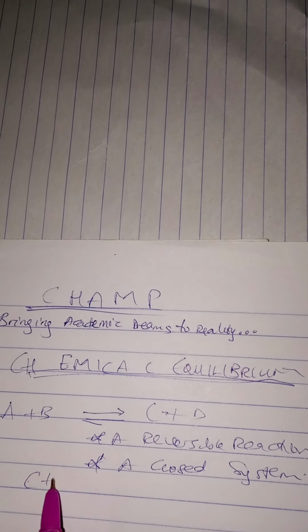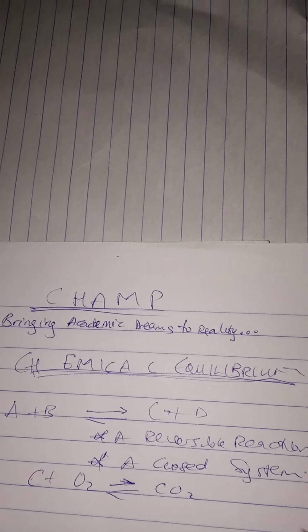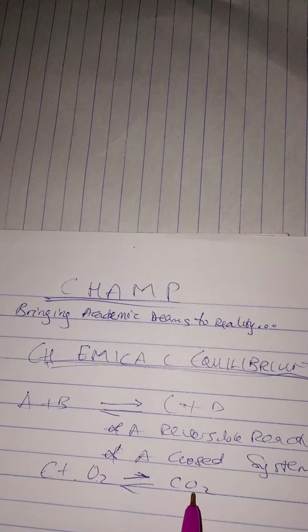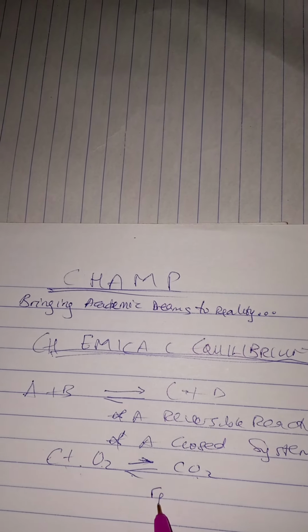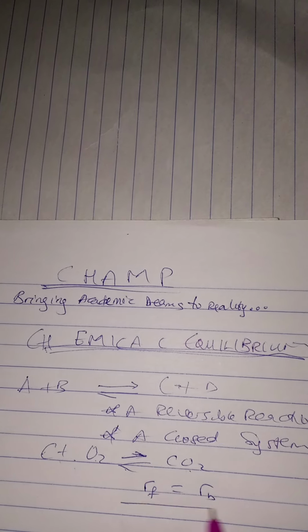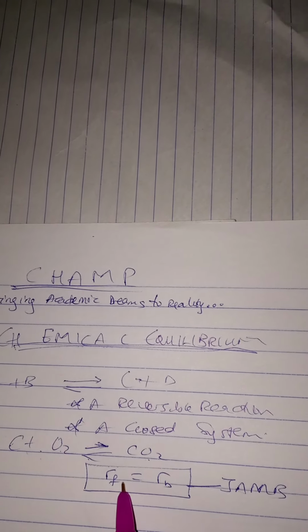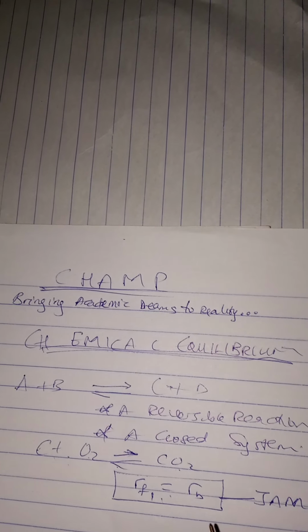Because if it's not in a closed system, let's say we have carbon plus oxygen to give us CO2. The idea of equilibrium is that as this carbon and oxygen is giving us CO2, CO2 must be decomposed to give us C plus O2. So the rate of forward reaction is always equal to the rate of backward reaction. That's a JAMB question. The rate of forward reaction in a system in equilibrium is always equal to the rate of backward reaction.